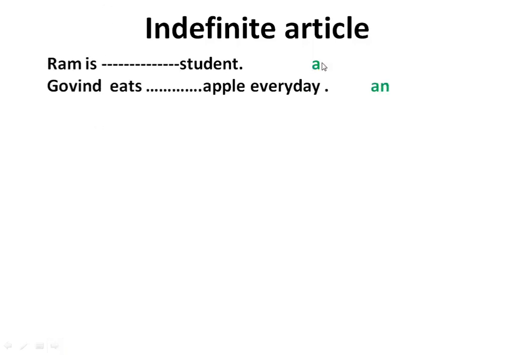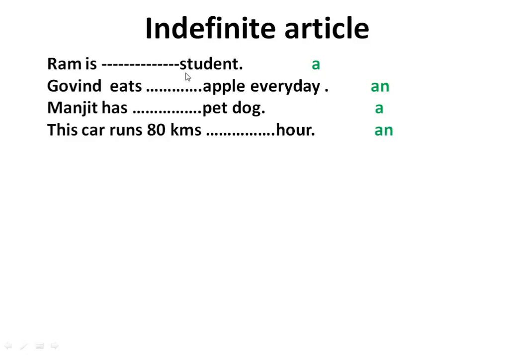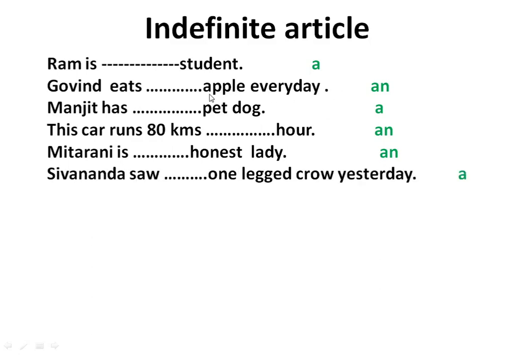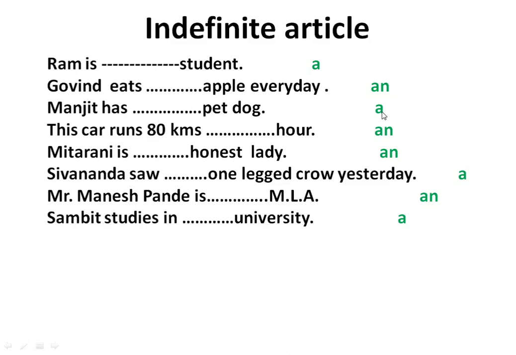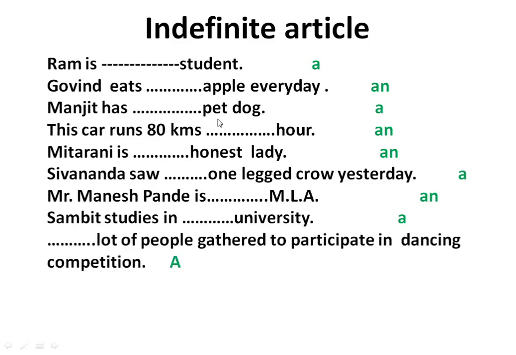Ram is dash student, so use the article a here before student because student begins with a consonant sound. Govind eats dash apple every day. Here apple begins with a vowel sound, therefore you use an. Manjit has dash pet dog. Here pet dog begins with a consonant sound, so we use a here.